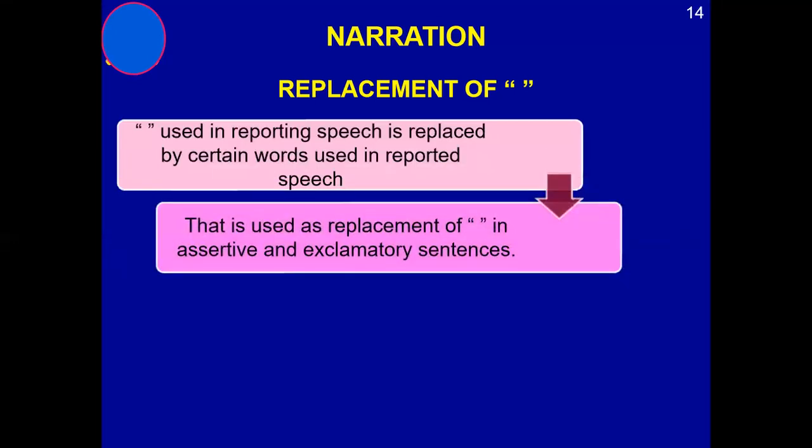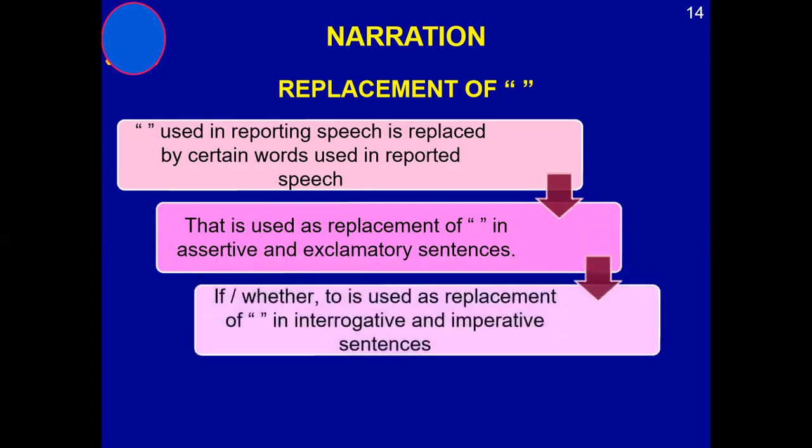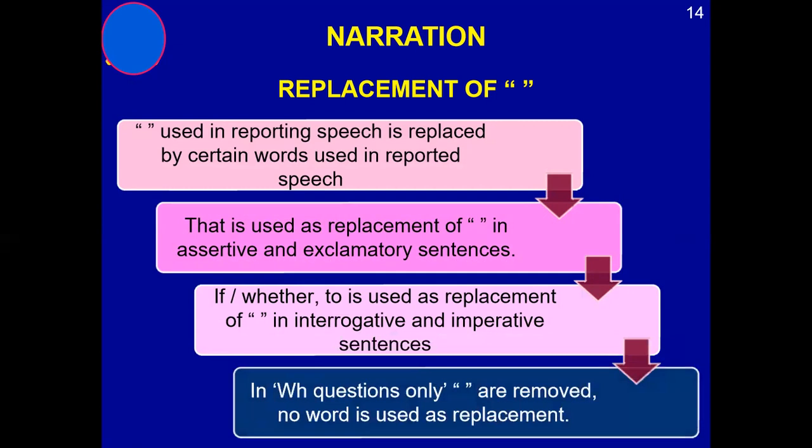That is used as a replacement of quotation marks in assertive and exclamatory sentences. If, whether and to are used as replacements in interrogative and imperative sentences. In a WH question only the quotation marks are removed. No word is used, because the WH word by itself plays the role of conjunction.